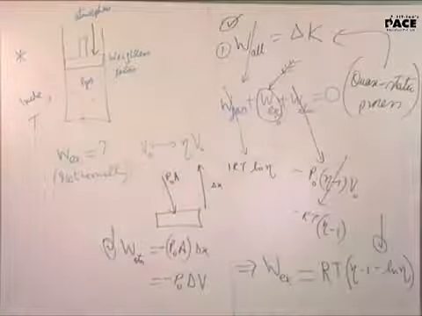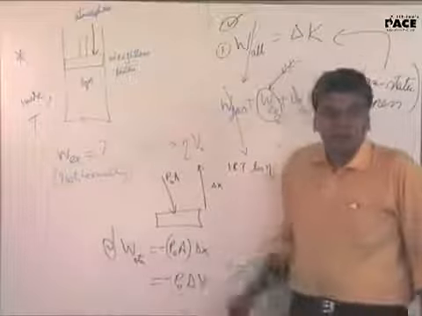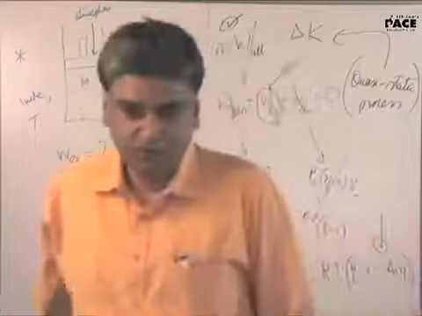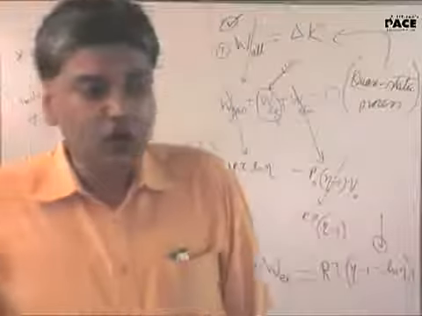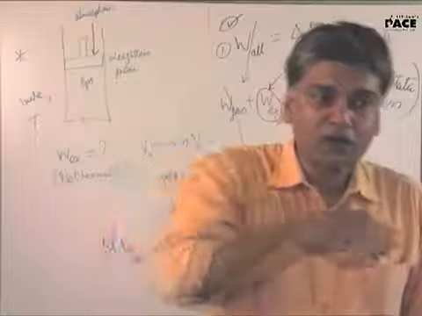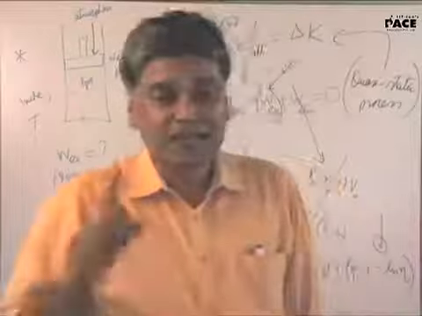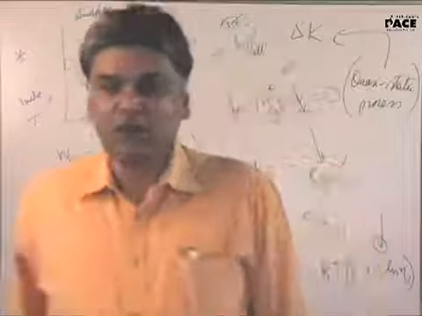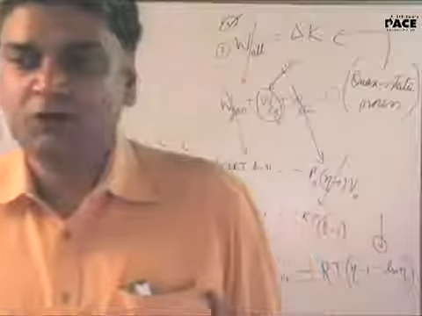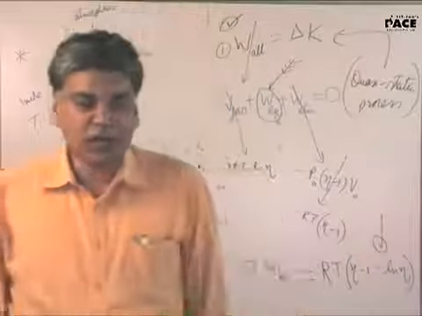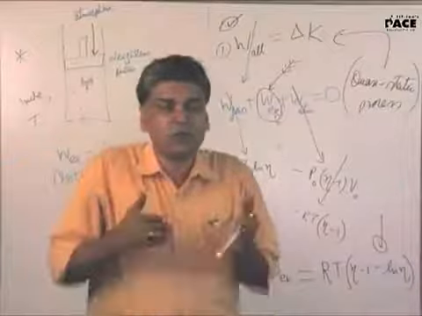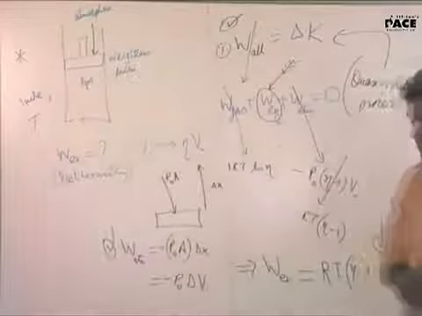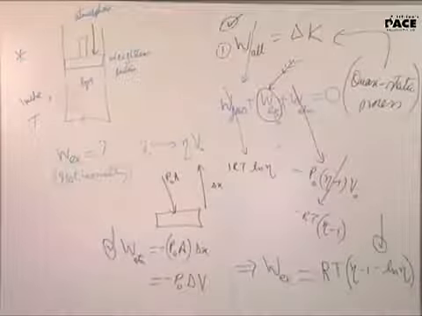Or you can straight away think of it as an isobaric process where the final volume is less than the initial volume for the atmosphere. It's like saying if I take out one mug of water from the Indian Ocean, the Indian Ocean is less by one mug. So when you push back this piston, the atmosphere is less by this much volume. You have taken up some of the volume of the atmosphere. That's why the volume of the gas is increasing. Is that okay? The answer? Yeah, we move to the next question.